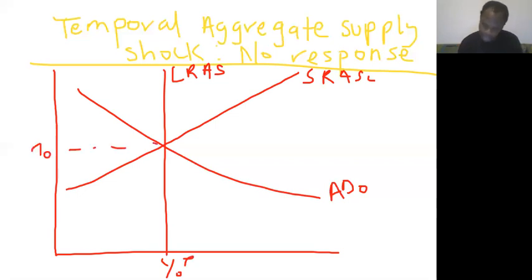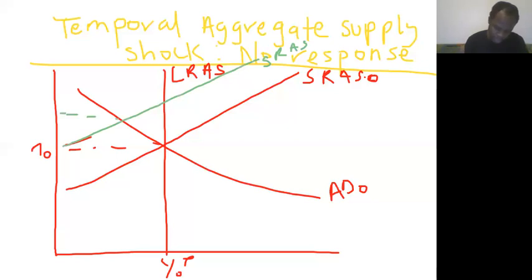Now, if there is a negative temporary aggregate supply shock, then that means the short run aggregate supply will shift. So let me use a different ink. It will shift from here, let's say to short run aggregate supply 1, at a new inflation level 1, and I will come to this point, Y1, right?